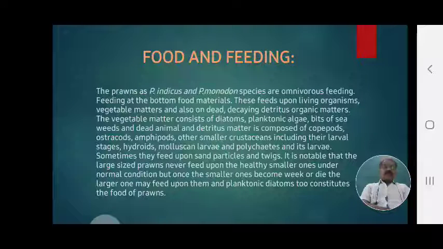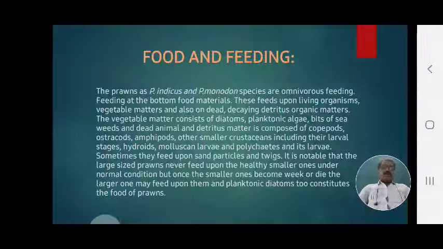The vegetable matter consists of diatoms, a variety of diatoms, and different types of planktonic algae such as Spirogyra, Chara, Oscillatoria, Nostoc, Oedogonium, bits of seaweeds, and a number of seaweeds used as food material.